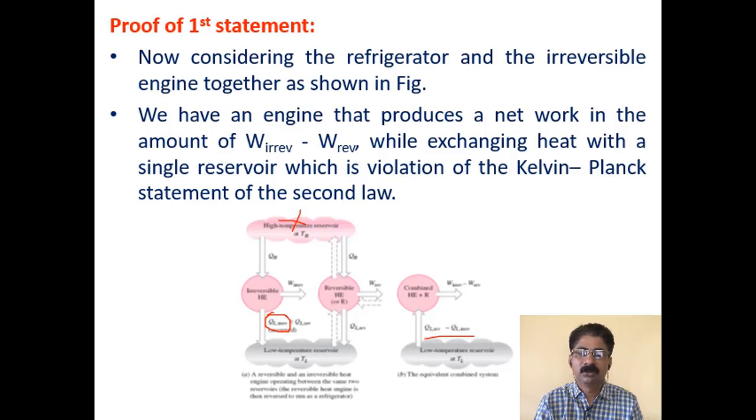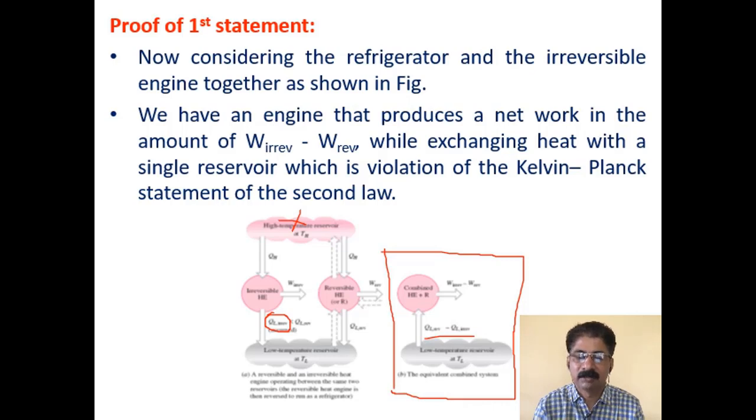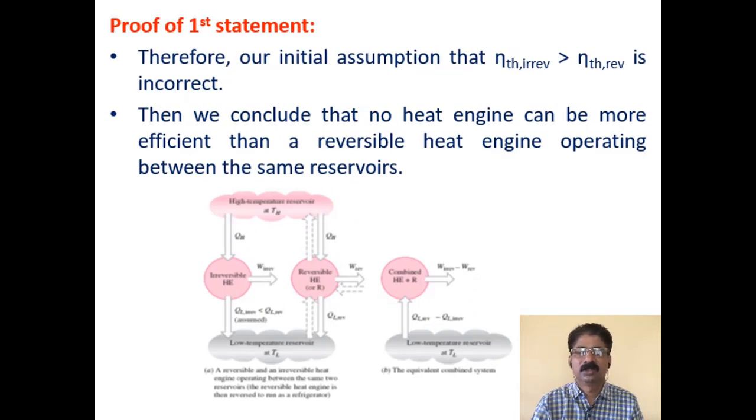Now if you look into this second diagram, or diagram B, what you can find is that this device, a combined device of heat engine plus refrigerator, is absorbing heat from a single reservoir and converting the entire heat absorbed into work. So this is a clear violation of the Kelvin-Planck statement, which is not possible. If this is not possible, our assumption is also not possible. So that is how we conclude the statement.